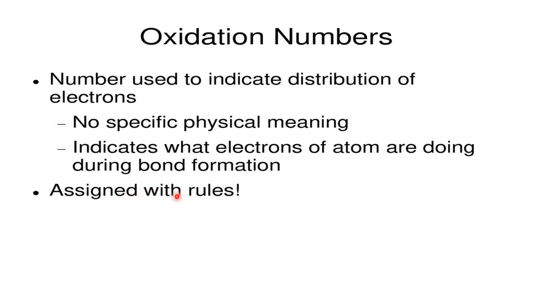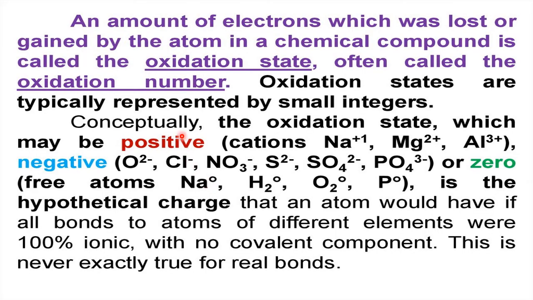So let us understand how to assign oxidation number to an atom, an ion or a molecule according to a certain set of rules, one by one. Before that, understand what is meant by an oxidation number. The amount of electrons which was lost or gained by the atom in a chemical compound is called the oxidation state, often called the oxidation number. That means oxidation state and oxidation number are both the same. Oxidation number is a number that will give us an idea of how many electrons are lost and gained.